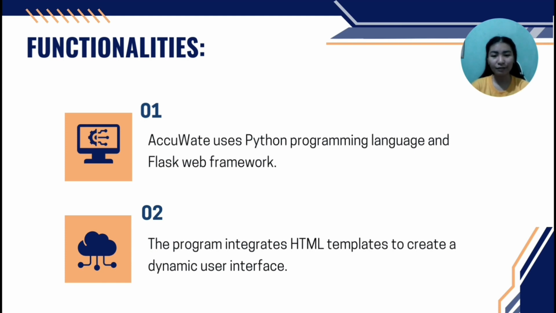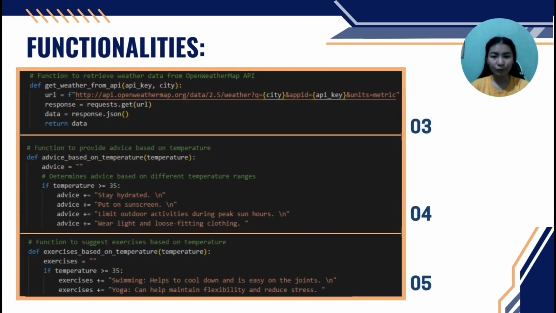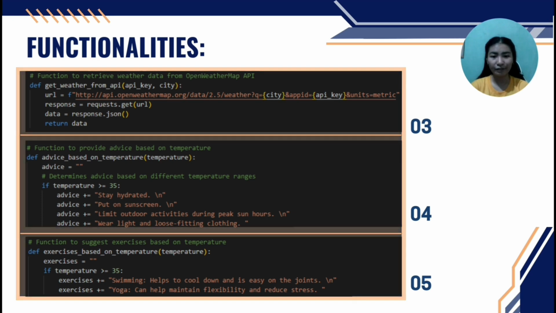This project uses Python programming language and Flask web framework to fetch weather data from the OpenWeatherMap API. By integrating HTML templates, we created a dynamic user interface that adapts to users' inputs and preferences. The code comprises several key components. The first function is def get_weather_from_API. This function retrieves weather data for a specified city or location using the OpenWeatherMap API. The next functions are def advice_based_on_temperature and exercises_based_on_temperature. These functions provide health advice and recommended exercises based on the current temperature.